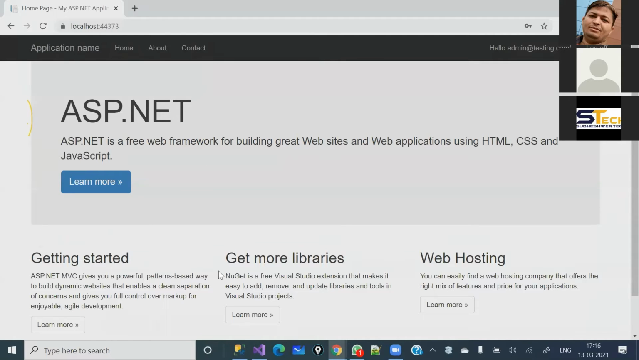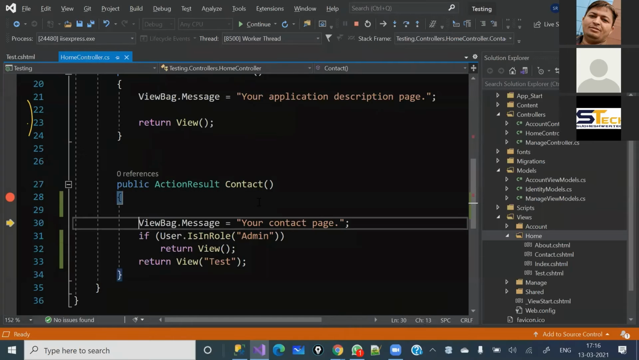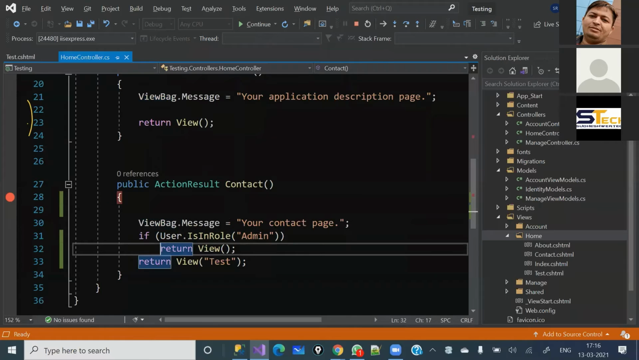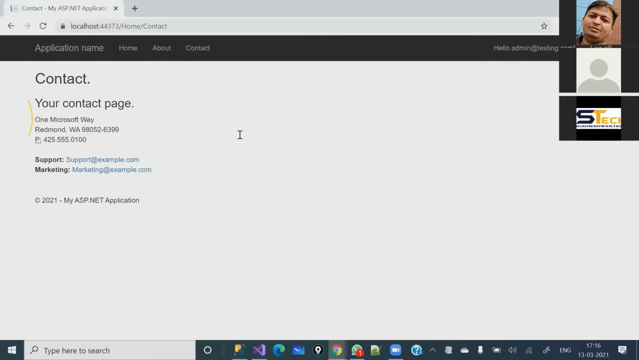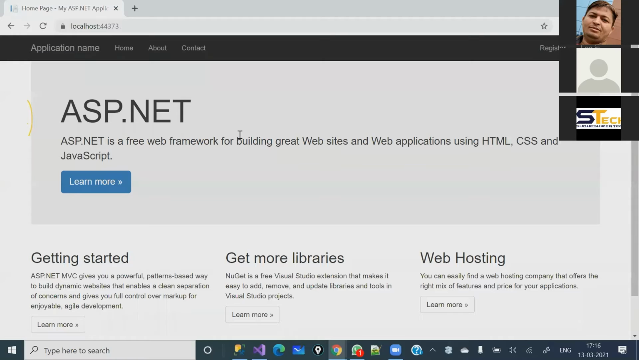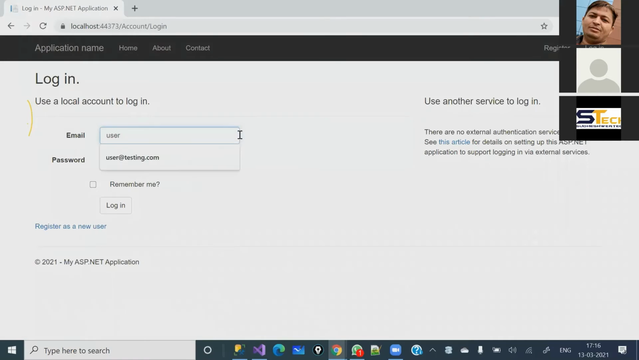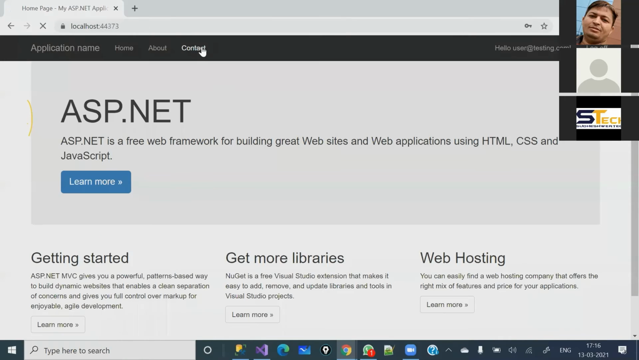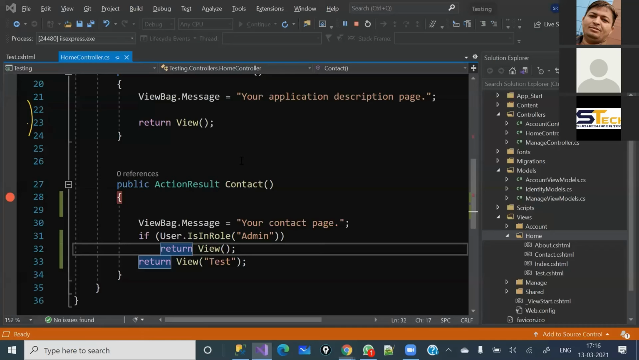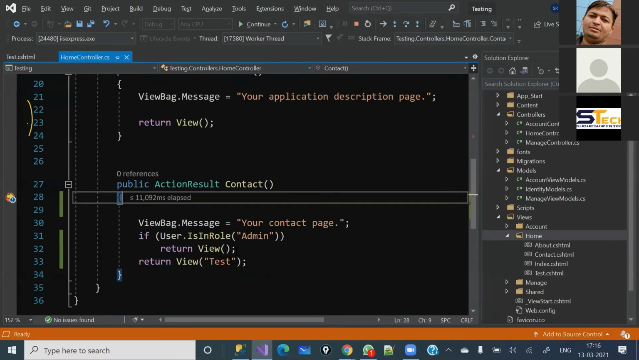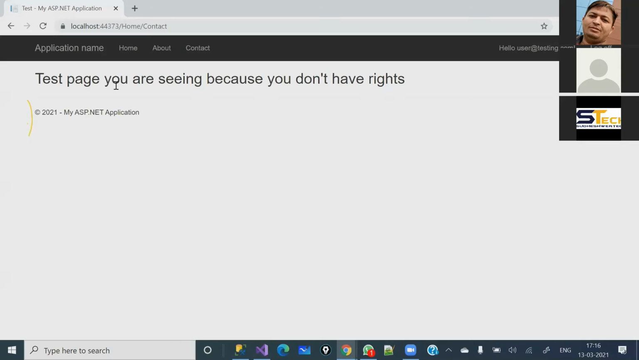See, I have logged in. I'm going to click on contact and see, the request has reached here, and it is going to verify. See, it is going to return the view which admin can access. Now I'm going to log off, and log in with the user credential which we have created, user@123. Let's log in again. Click on contact and see, now it is redirecting to this test page, right? See, test page you are seeing because you don't have rights.